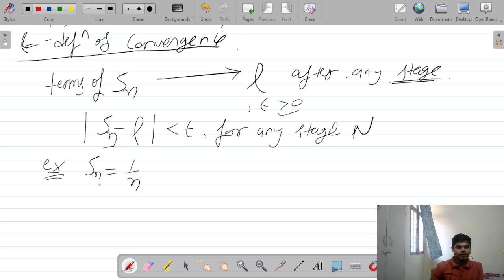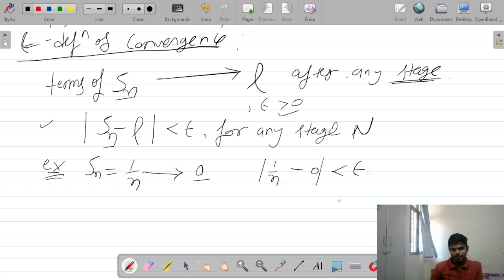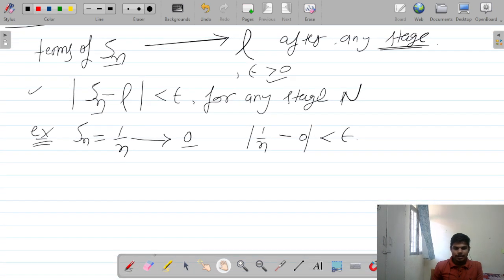Here the terms of the sequence are Sn, and Sn is 1 by n. See, the sequence 1 by n is going to 0, we know very well. So by the definition, |Sn minus L|, that is 1 by n minus 0, is less than epsilon. Epsilon is the distance, which we can take as small as we want. Let us take epsilon as very, very small, 0.01.